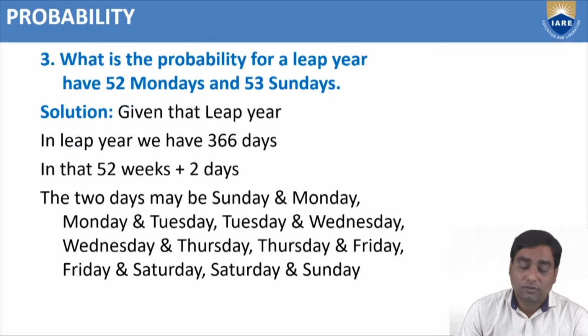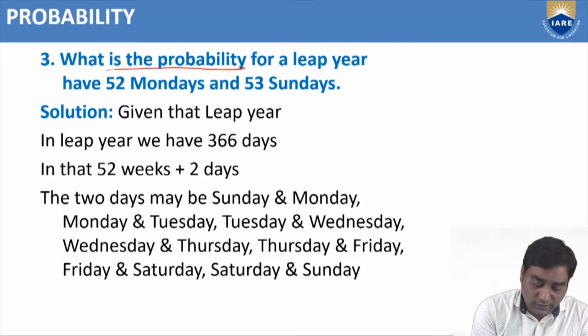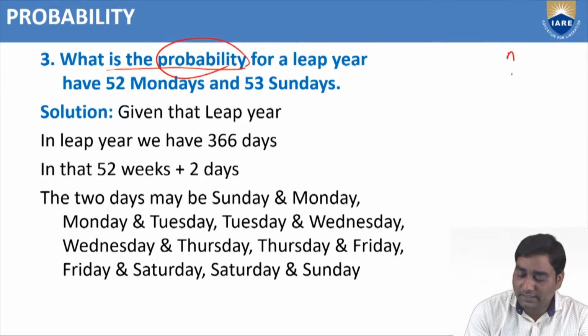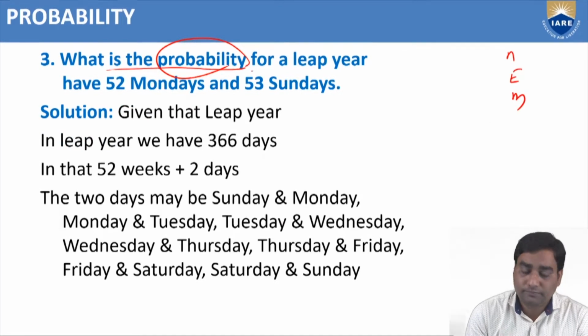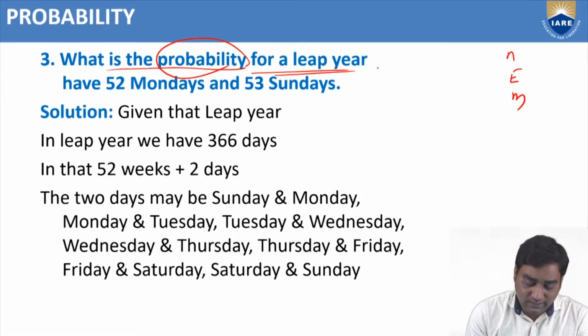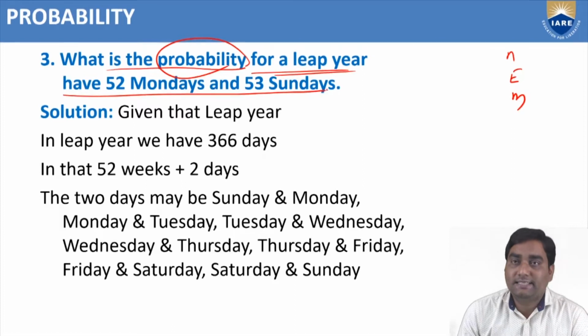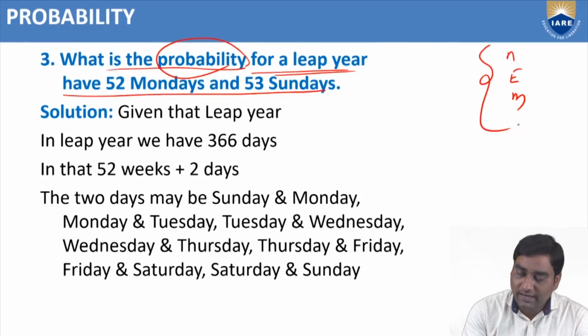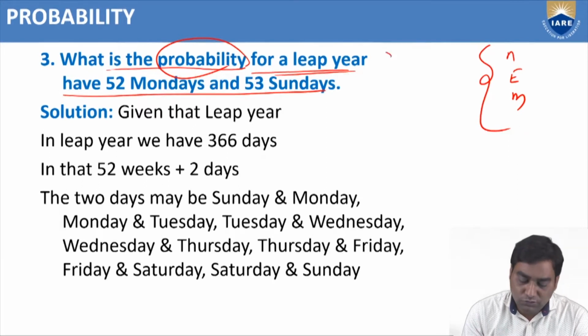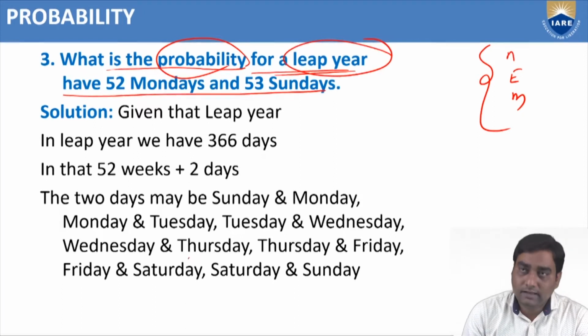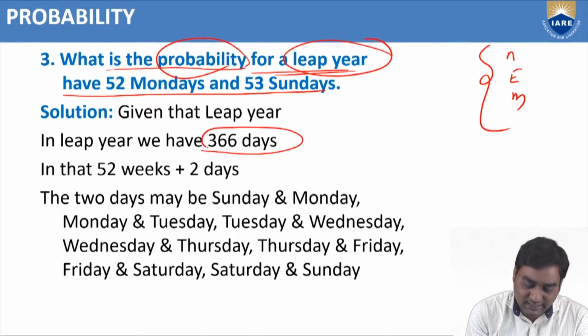Suppose, third problem: what is the probability that a leap year has 52 Mondays and 53 Sundays? Again, probability means we require N, E, M. Before going to find these 3, first we need to know what a leap year is. A leap year has 366 days. That means 52 weeks plus 2 days.